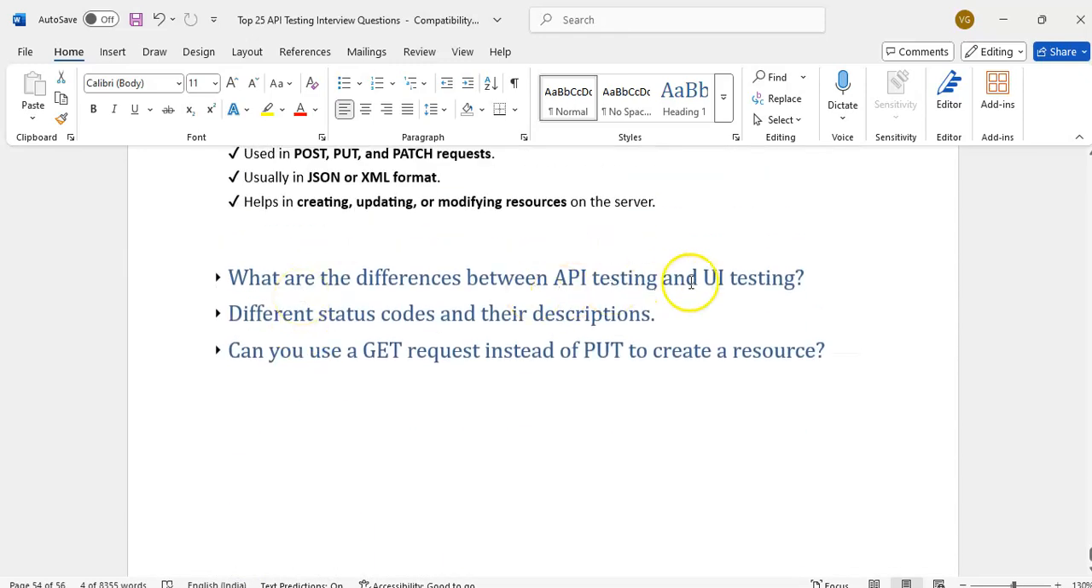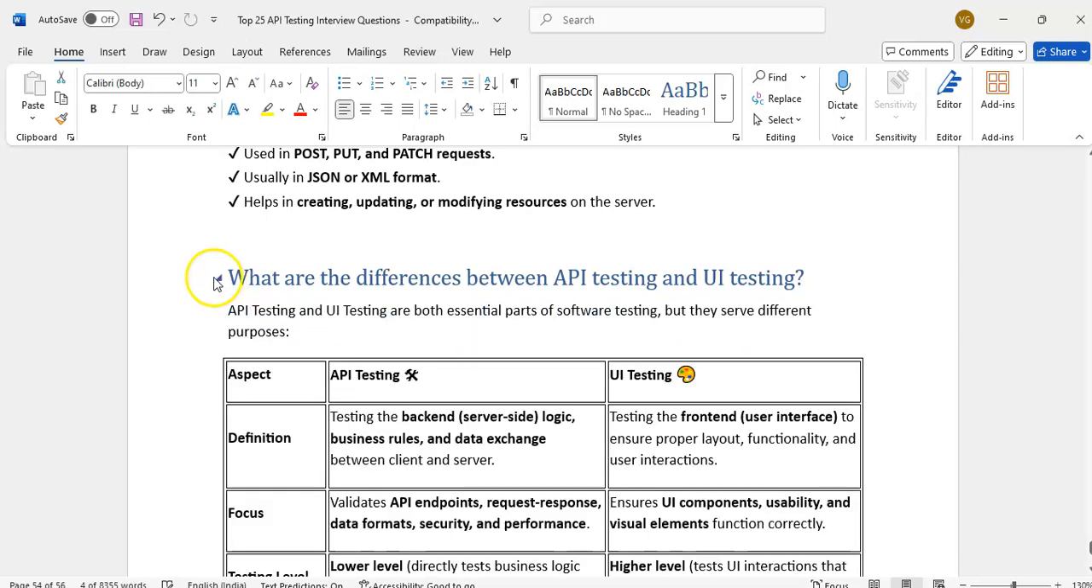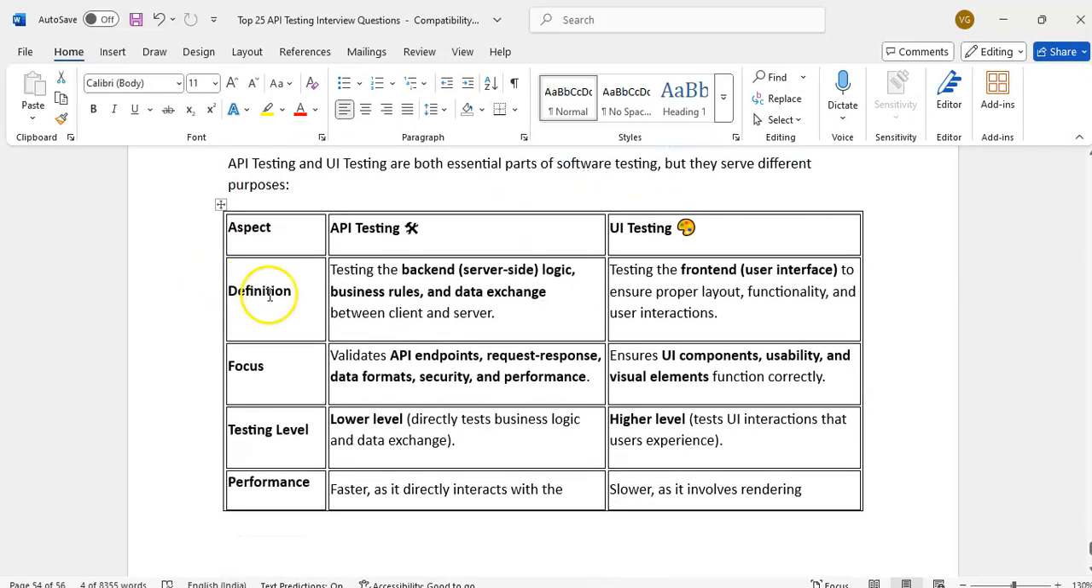What are the differences between API testing and UI testing? API testing means basically we do backend testing, directly executing our logic on the server: we hit the server and get the response. But UI testing means front end, there will be a user interface, and we do the actions by using Selenium or different UI testing tools.